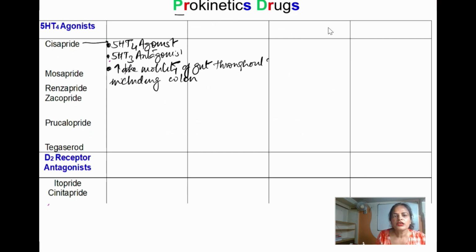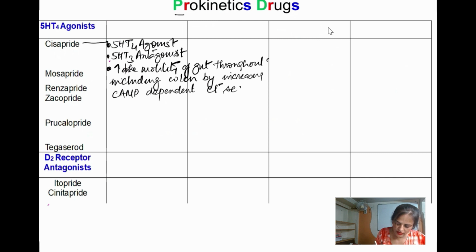This action is not seen with metoclopramide and domperidone. And how is it going to increase the motility of the gut throughout? By increasing cyclic AMP dependent secretion in the colon.